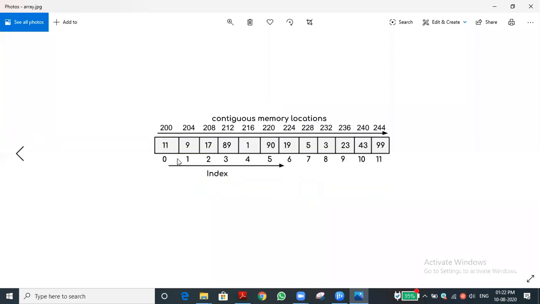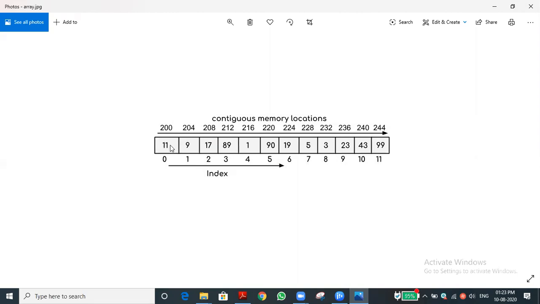Let me go to this, which is an example for a single dimensional array. For example, 0, 1, 2, 3 and so on are the indexes. As it is, we are storing the list. Have you understood this? The box is also a list. If I want to access an element, for example, if the array name is A, how can I access the first element, 11?